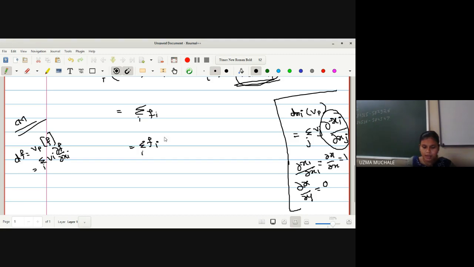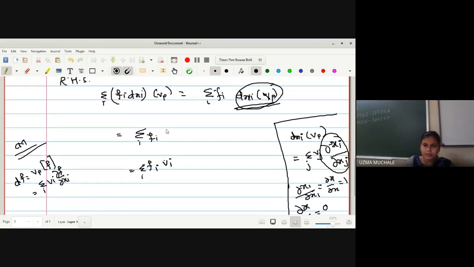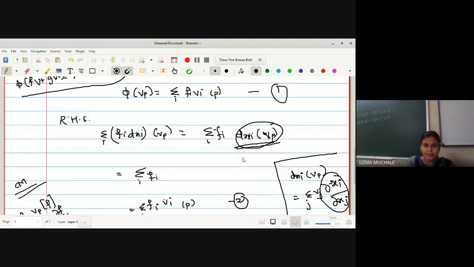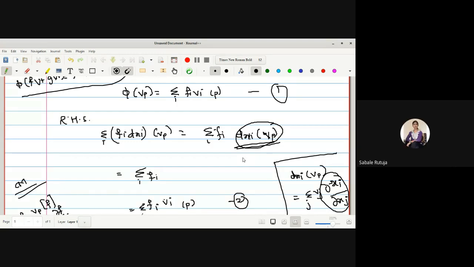Hence we are again getting summation over I Fi Vi. Fi stays as it is, and the value of dxi Vp, as we just saw, is Vi at a point P. Now this is your equation 2. Now comparing equations 1 and 2, what can you see? RHS are the same? Yes, ma'am.